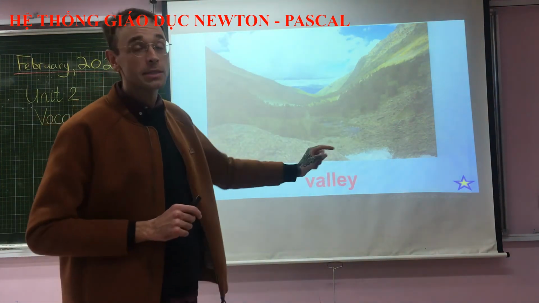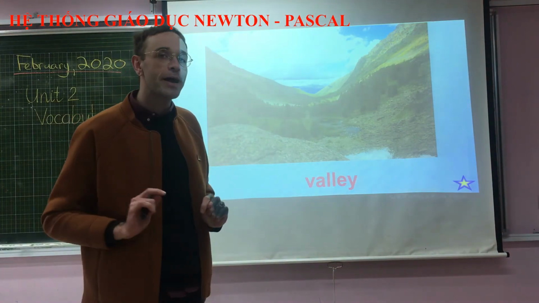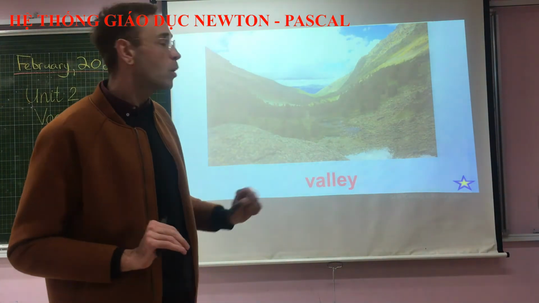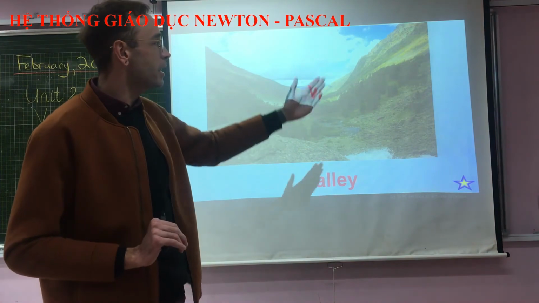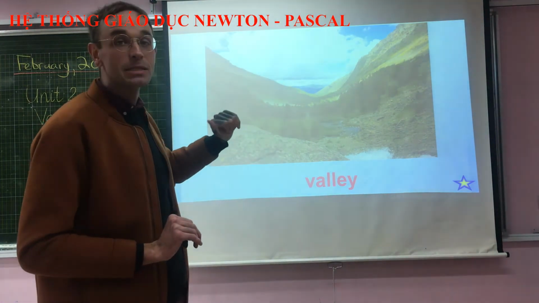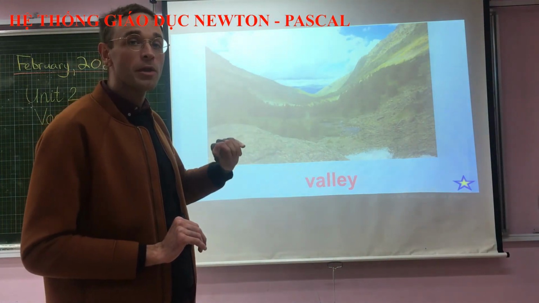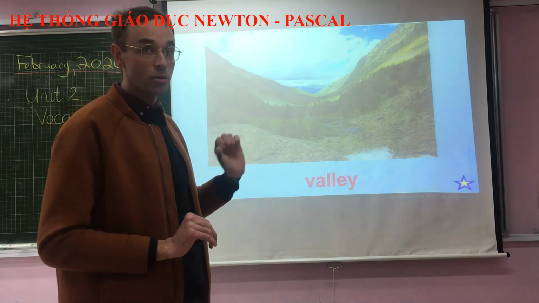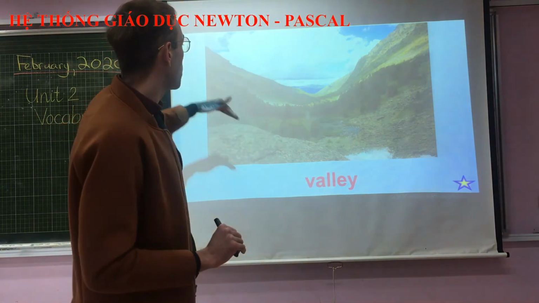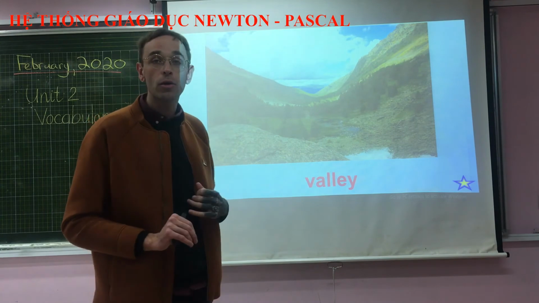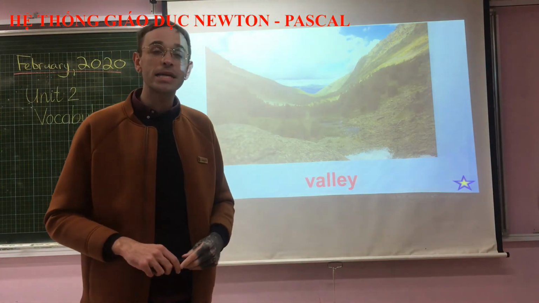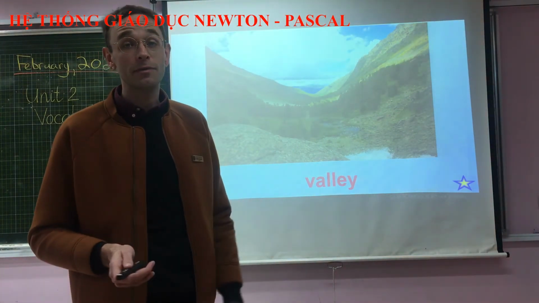That's right, it's a valley. Why is it a valley and not a ravine? Well, the sides of this valley are not as steep as they are on the ravine. They're very shallow, okay? So you're able to walk up the side of the hill or the mountain when it's a valley, even if it might be a little bit difficult.